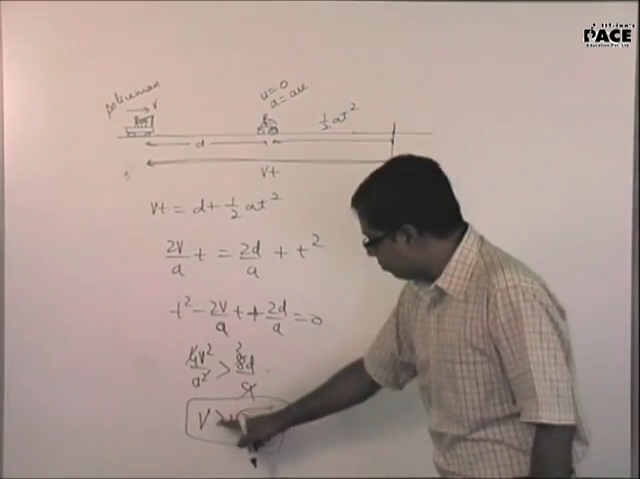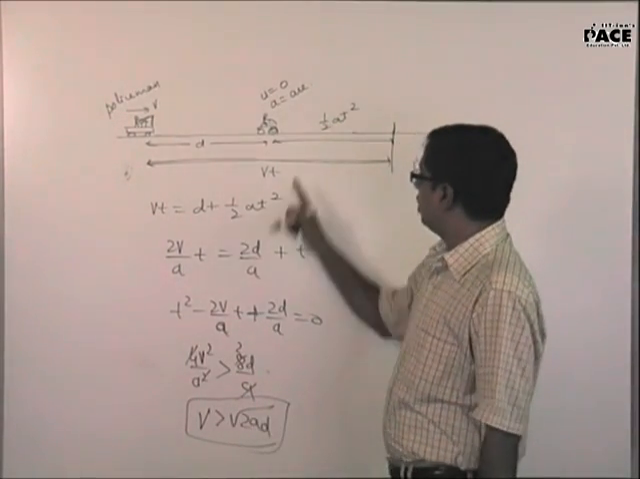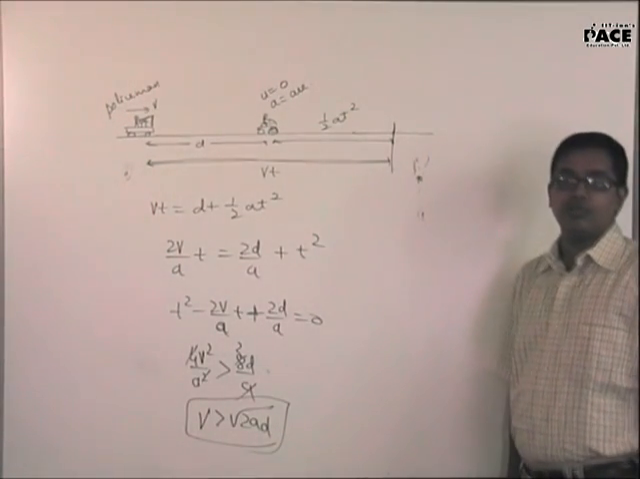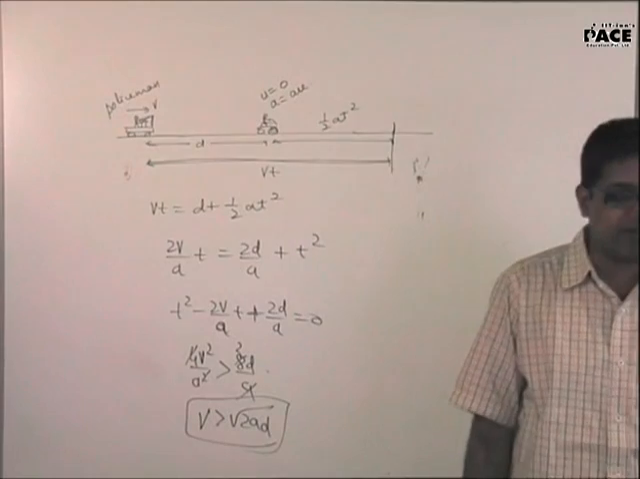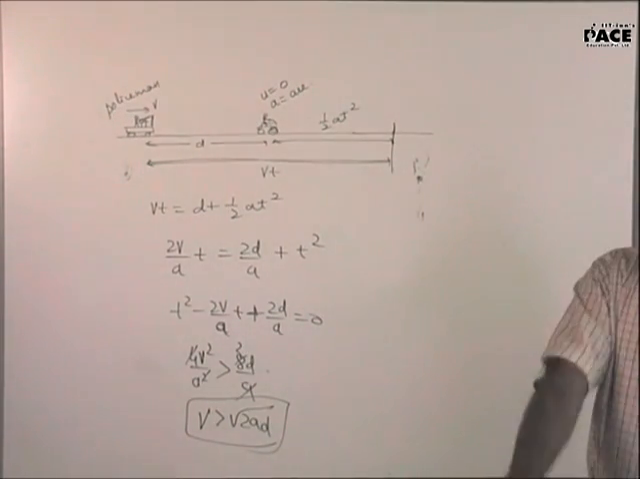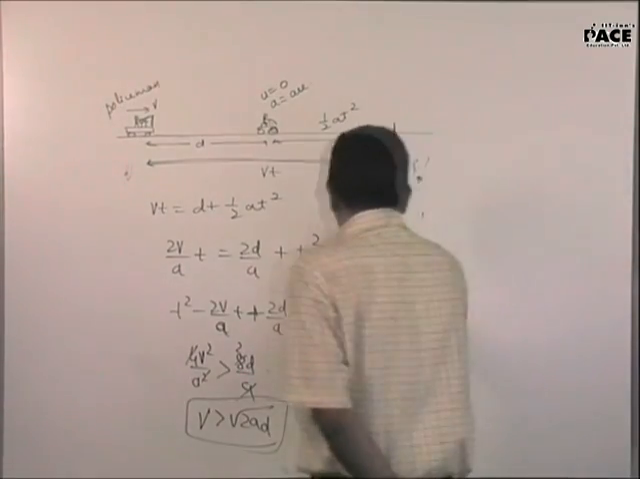If the speed of the policeman is greater than root of 2 times the acceleration of the thief into the distance between the two, the policeman will be able to catch the thief. Is the problem very clear to all? Yes, sir. Now look at this problem with respect to the thief.